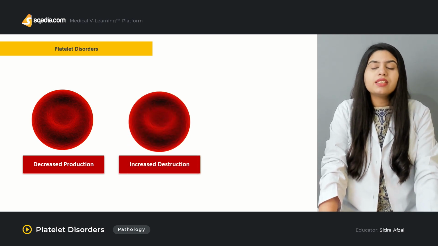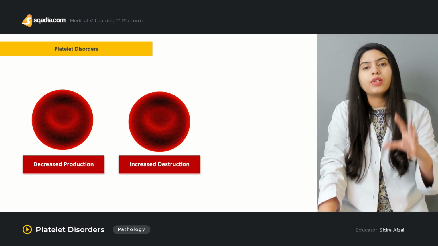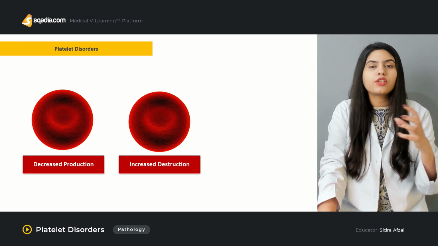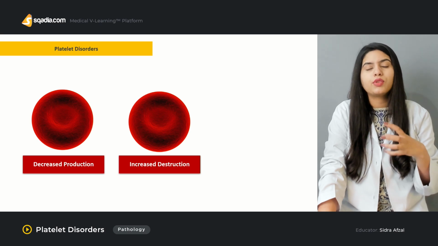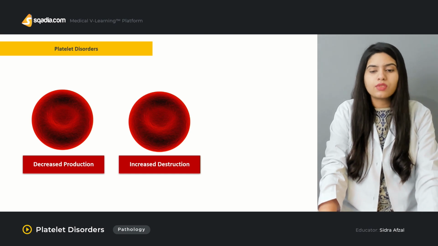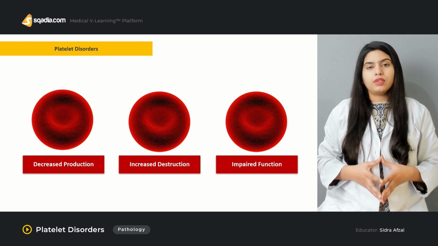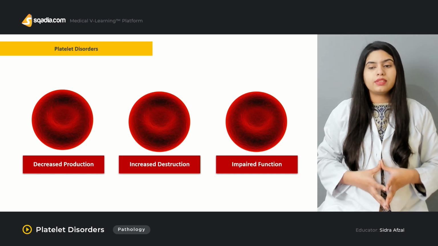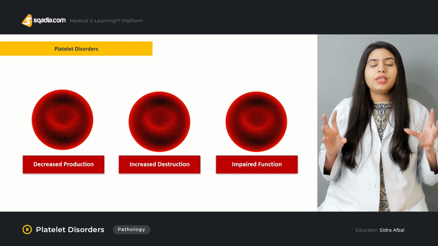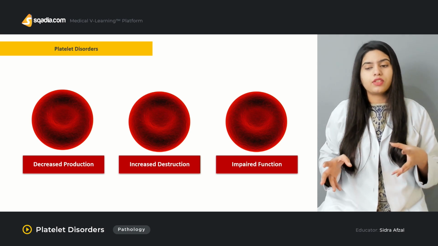Or there can be increased destruction of platelets, like in cases where there is the production of histiocytes and macrophages in the bone marrow, and that will obviously cause phagocytosis and destruction of the platelets. And then there is a third cause that can lead to platelet disorders, that is the impaired function.